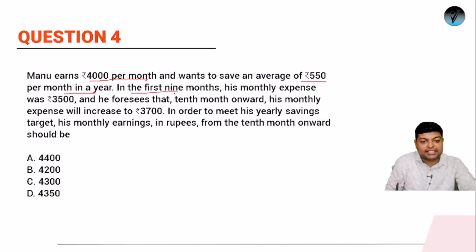In the first 9 months, his monthly expense was 3,500. Now just wait. He was supposed to save 550 rupees, but his expense was 3,500. So how much is he able to save? He is able to save only 500 rupees. ठीक है, he desired to save 550, but he is not able to. Every month there is a shortage of 50 rupees, and he foresees that from the 10th month onward his monthly expense will increase to 3,700.